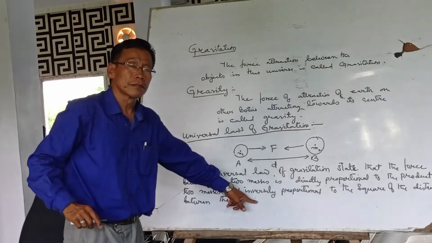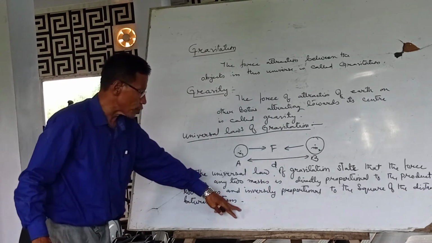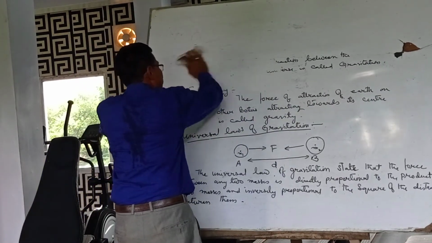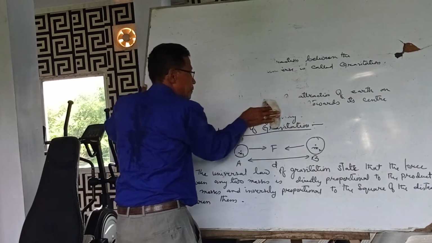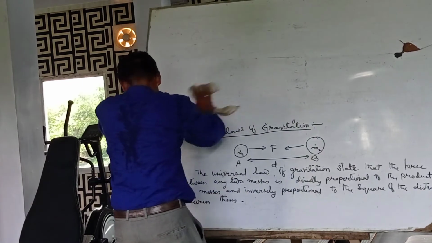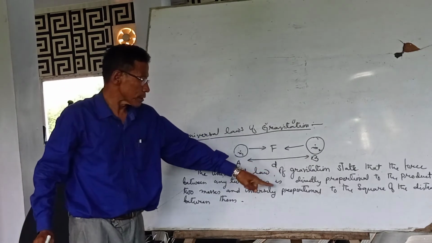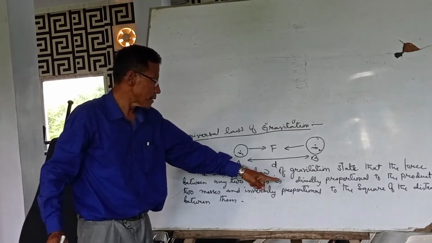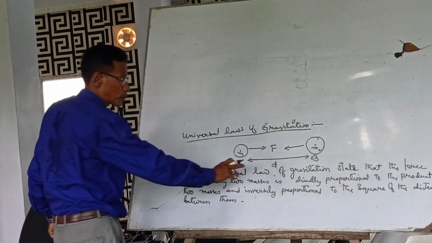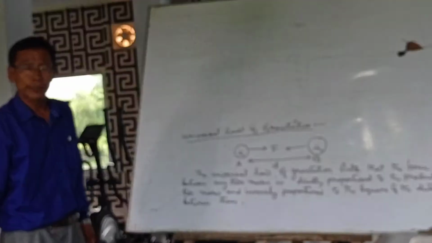So, let us test it out in an equation. Say for example, I shall rub out this portion and then I will continue from here. I shall rub out the first part and see what that is. Let us convert it into equations. The force between the two masses is directly proportional to the product of two masses and inversely proportional to the square of the distance between them.